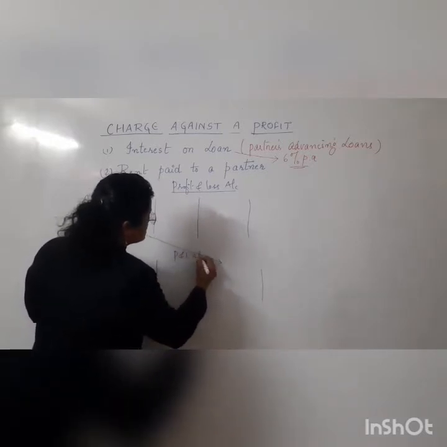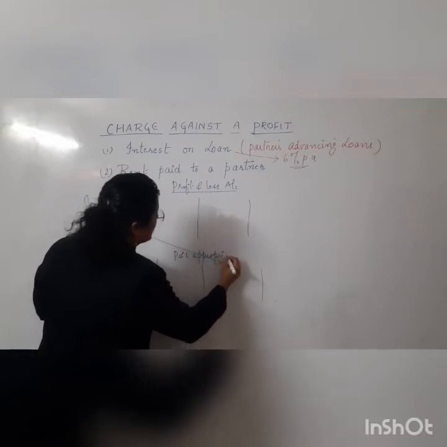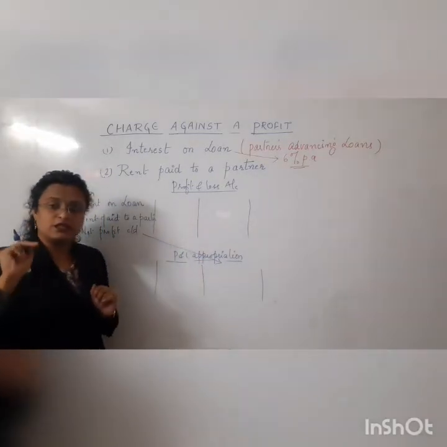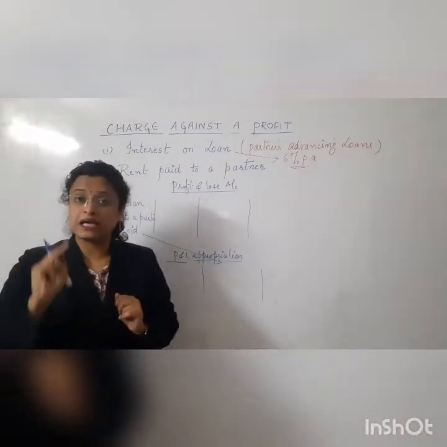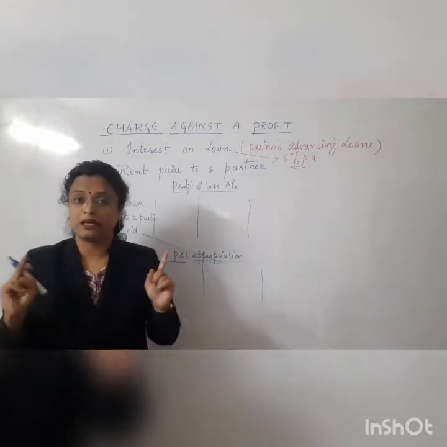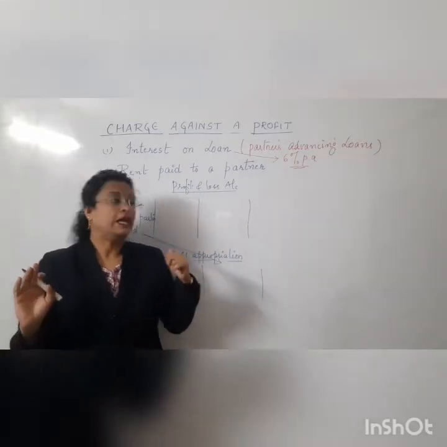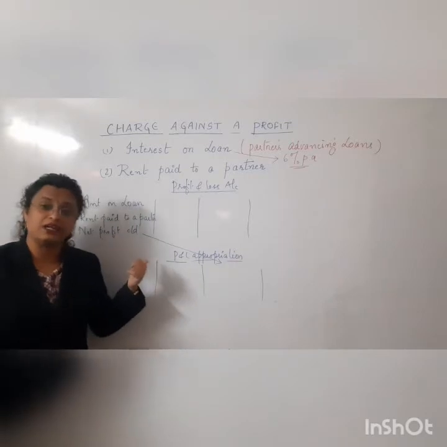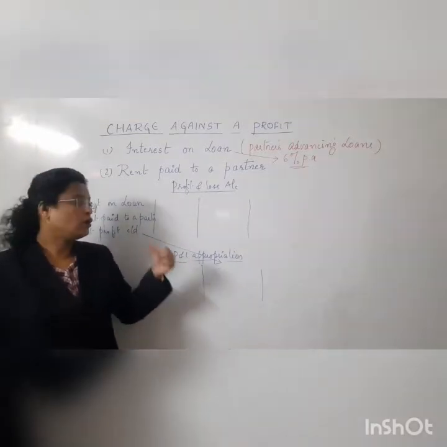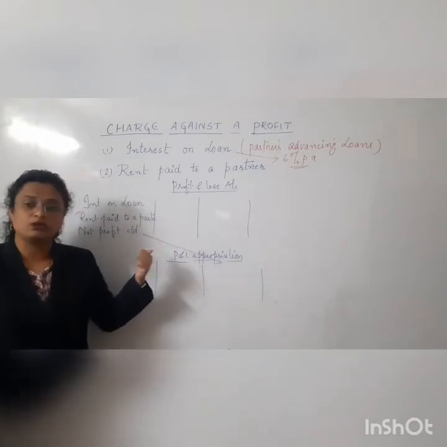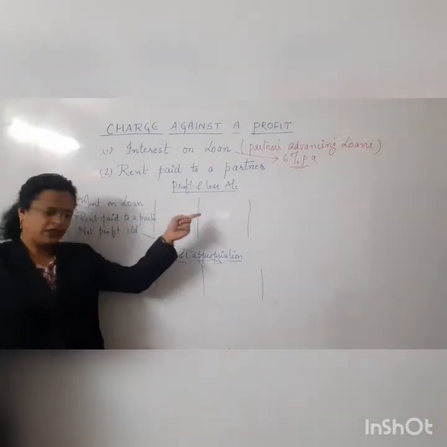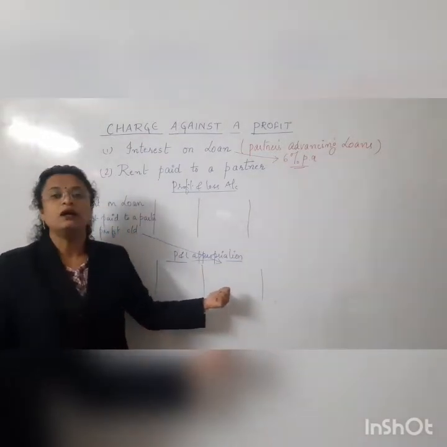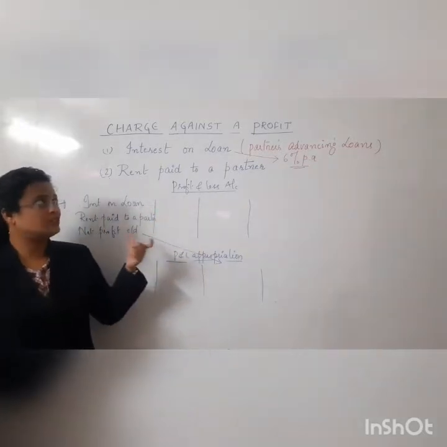Okay, children, so what is the important thing we need to take care of? If any charge against the profit is given, though it is related even to the partner, it still won't be shown in the P&L appropriation. It will be shown in the profit and loss account. You can even show it as a direct deduction out of the profit as well. Or else you can make a profit and loss account here. Then, after deducting from the profit, the net profit remaining will be transferred, as you know, to the credit side of the P&L appropriation. So based on this concept, there is a charge against a profit.